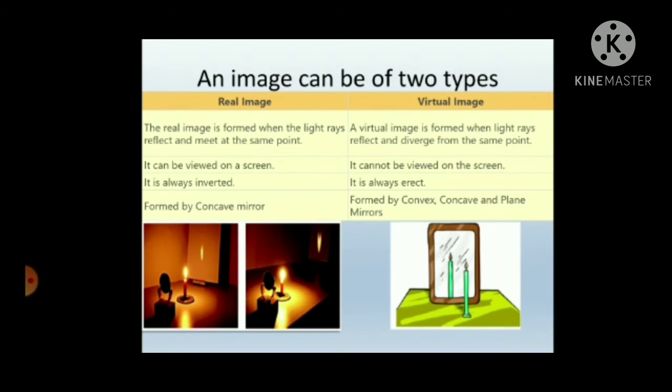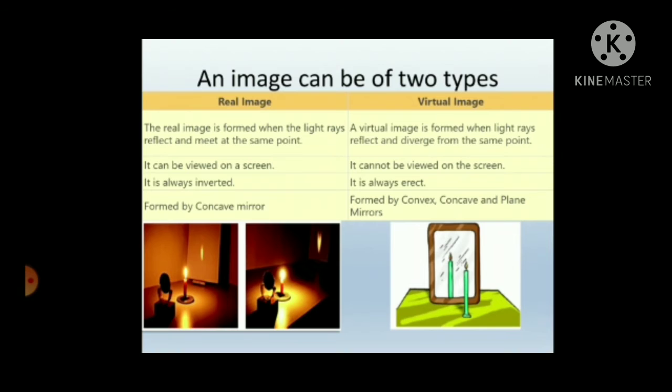Inverted means it is always upside down, and it is formed by a concave mirror, whereas a virtual image is formed when light rays reflect and diverge from the same point. It cannot be viewed on a screen. It is always erect.